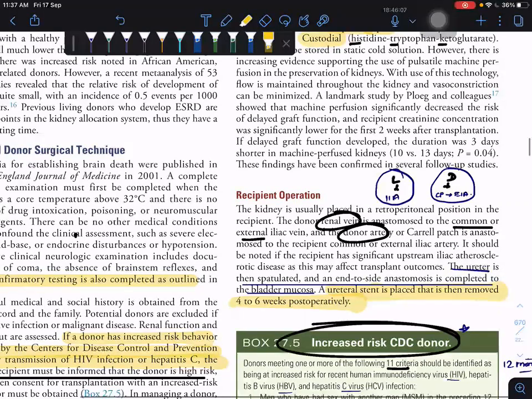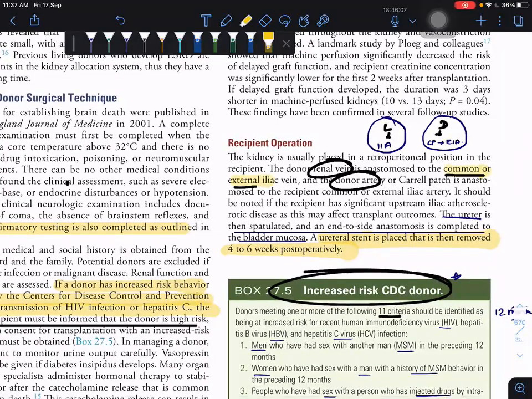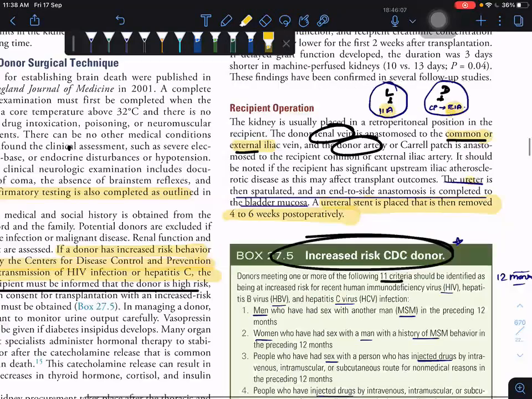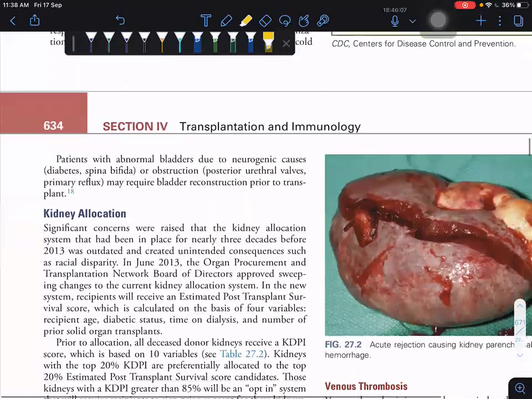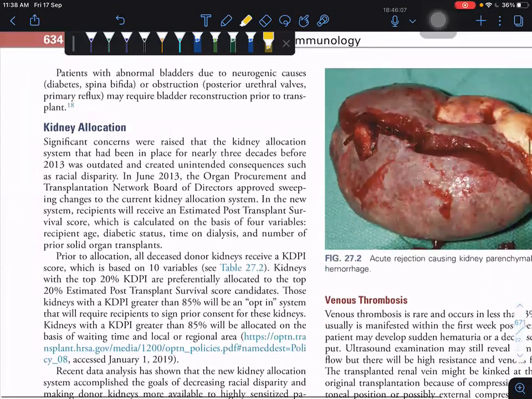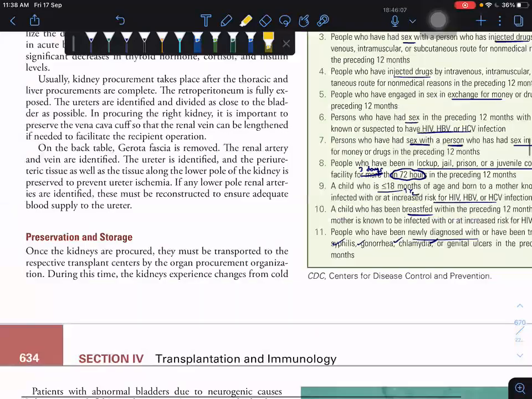So I'm telling, the renal vein goes to the common or external iliac vein. For the artery, if it is a living donor, internal iliac artery, and for a deceased donor, using the Carrel patch, you attach it to the external iliac artery. And for the ureter, two methods are there, attached to the bladder, and the ureteral stent has to be given, and it is removed 4 to 6 weeks post-operatively. Internal iliac artery is end to end, external iliac artery is end to side. I think that one only.